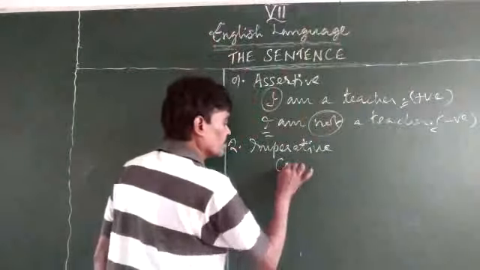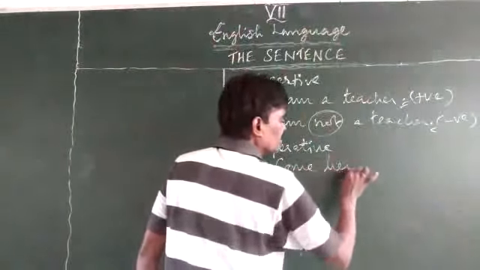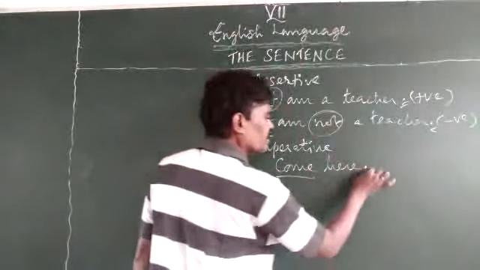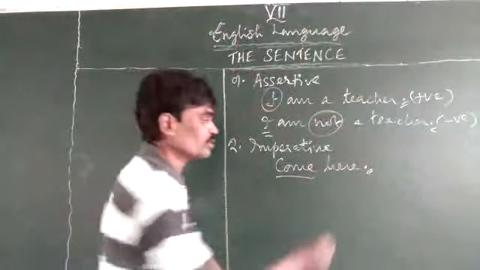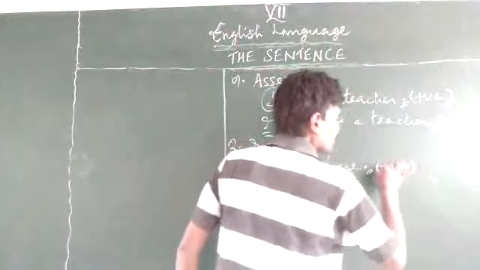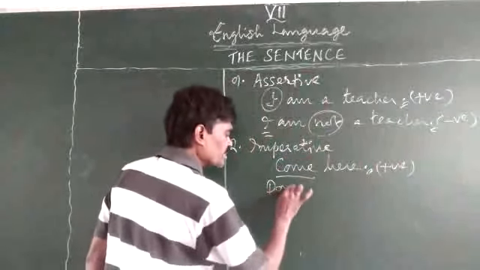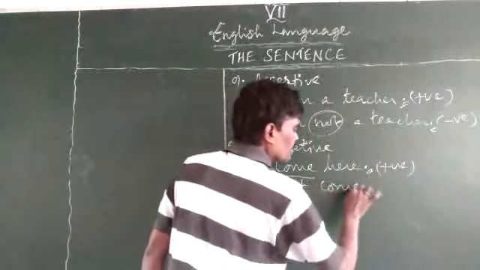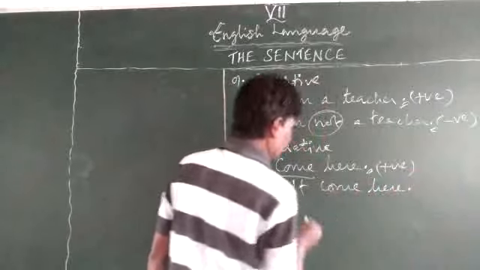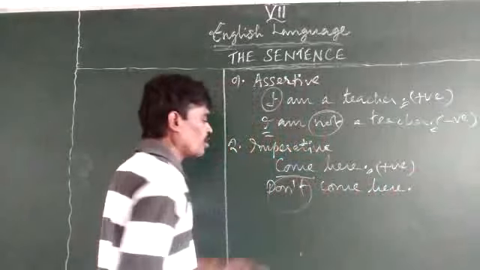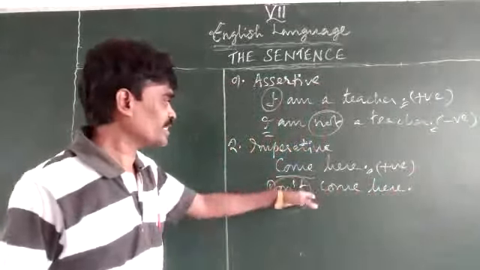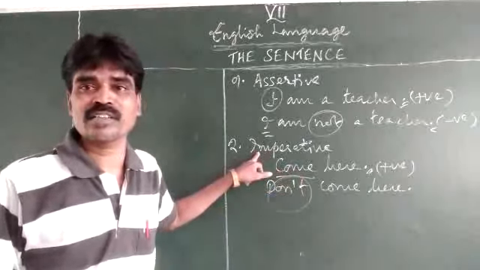For example, come here. Start with the verb and ends with the full stop. It could also be negative. So this is positive. The negative in the sense, don't come here. Don't. Right? Not is here. So this is the negative way of saying this imperative type of sentence.